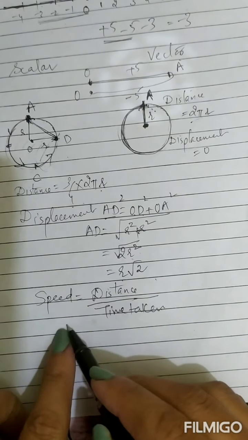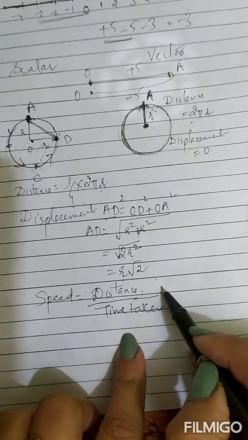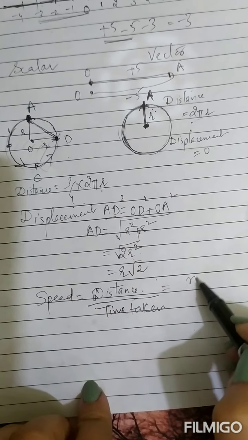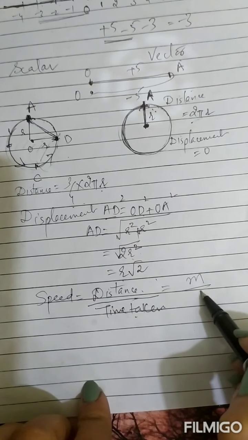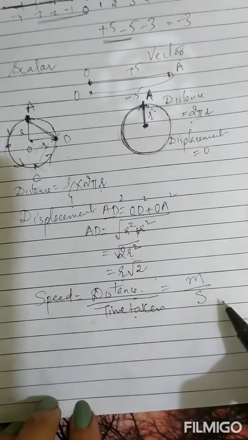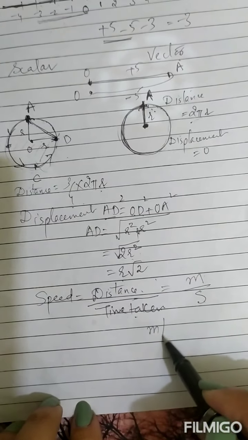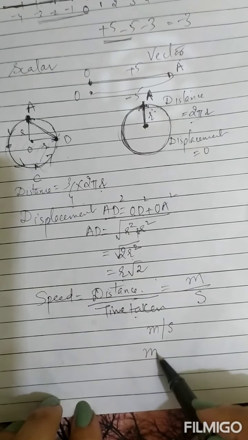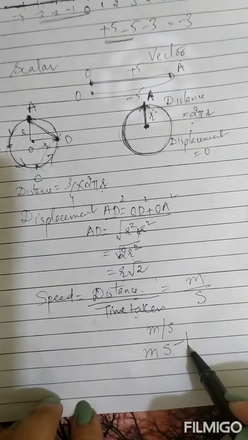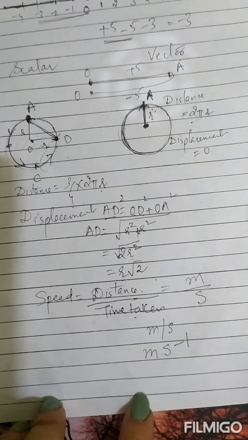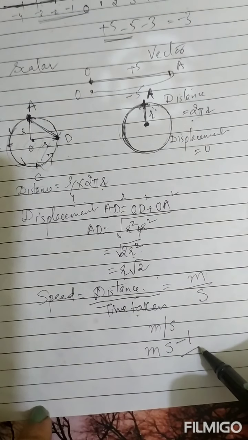Now what are the units? SI units. For distance, what are the units? SI units are meter. And for time, SI units are second. So speed units will be meter per second. So you can write it as m over s, or we can write it like this, ms minus 1. In either way you can write it. So these are the units of speed.